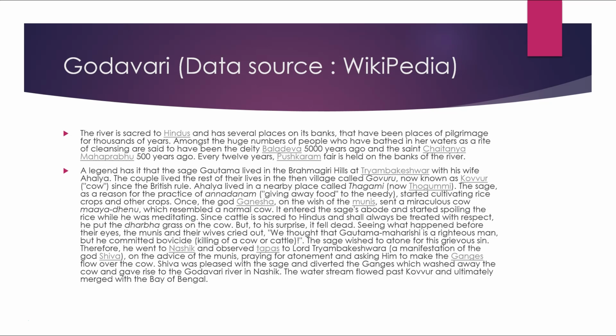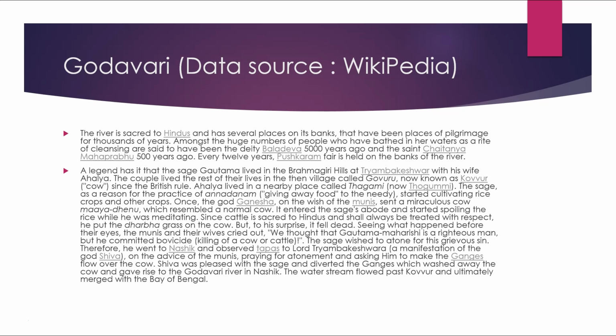A legend has it that sage Gautam lived in the Brahmagiri hills of Trambakeshwar with his wife Ahilya. The couple lived the rest of their lives in the village called Govuru, now known as Kovur. Since the British rule, Ahilya lived in nearby places called Thagami, now Thogumi. The sage, as a reason for the practice of Annadanam, giving away food to the needy, started cultivating rice crops